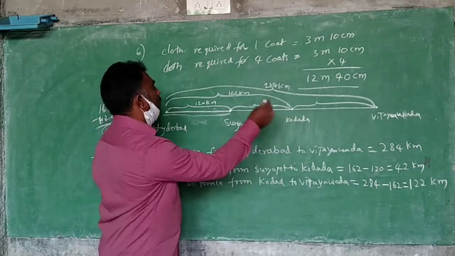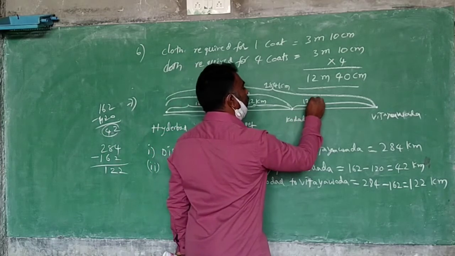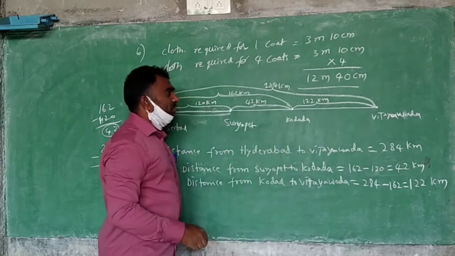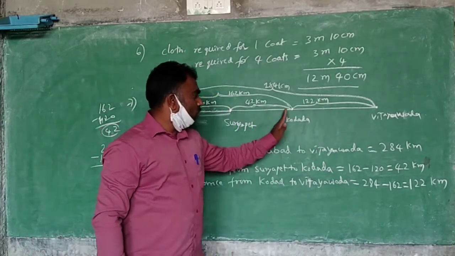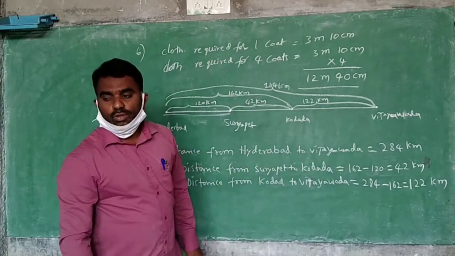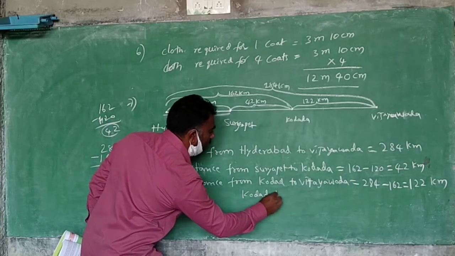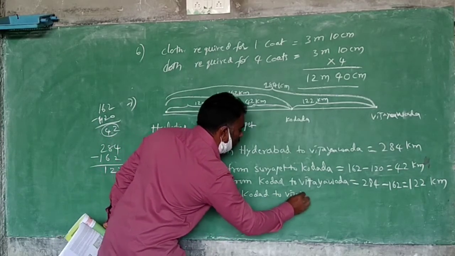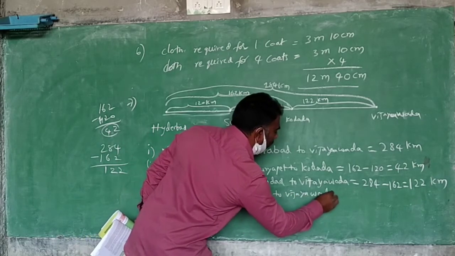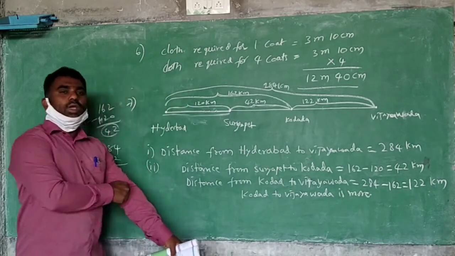You found that this one is 42 and this one is 122. Now you say which distance is more? Suryapet to Kodada more or Kodada to Vijayawada more? So we will write the answer: Kodada to Vijayawada is more.